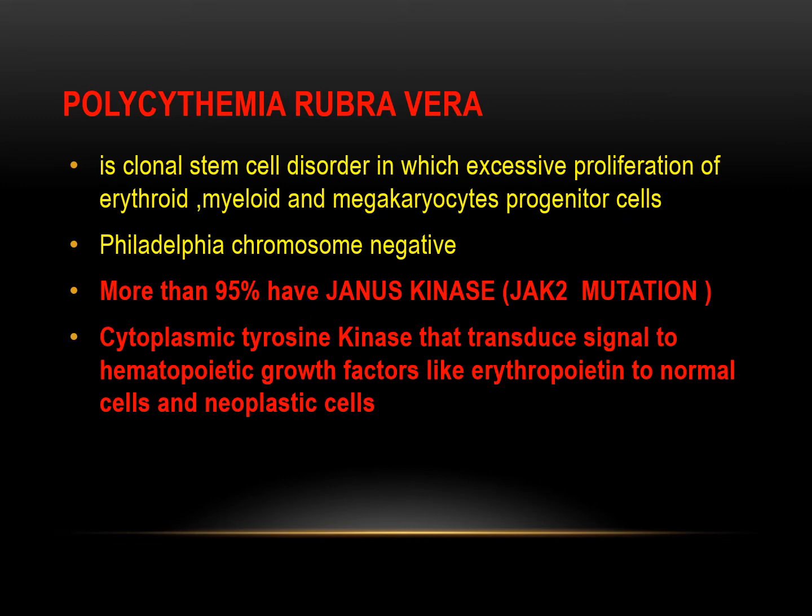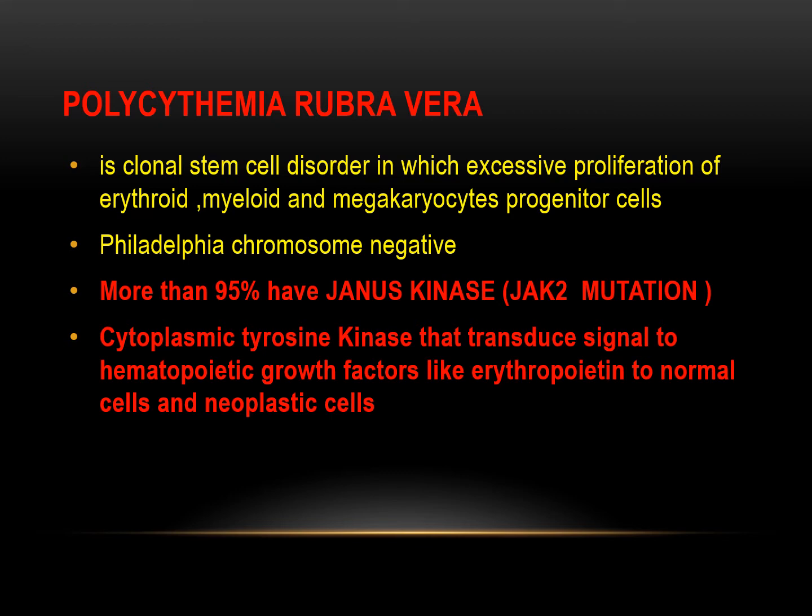Dear students, polycythemia rubra vera is a chronic stem cell disorder in which there is excessive proliferation of erythroid, myeloid and megakaryocyte progenitor cells. So in polycythemia rubra vera, not only are the RBCs high in number, but the WBCs and even the platelet counts are also high.